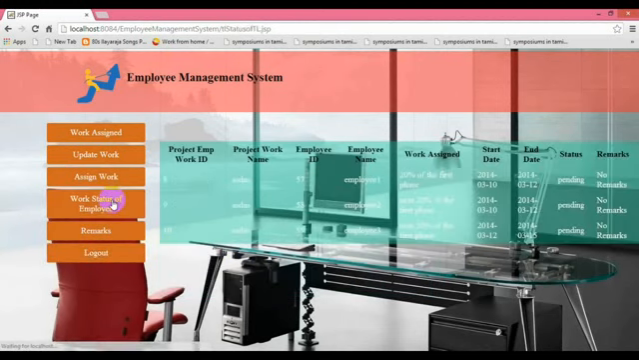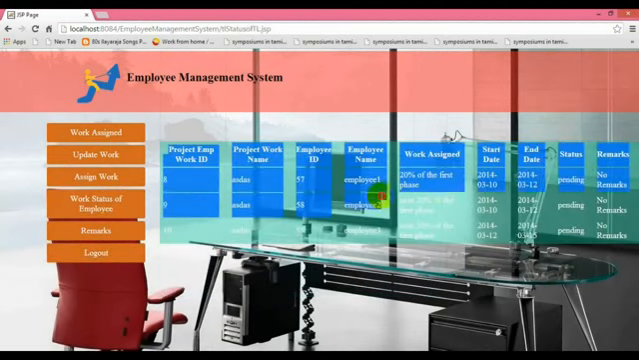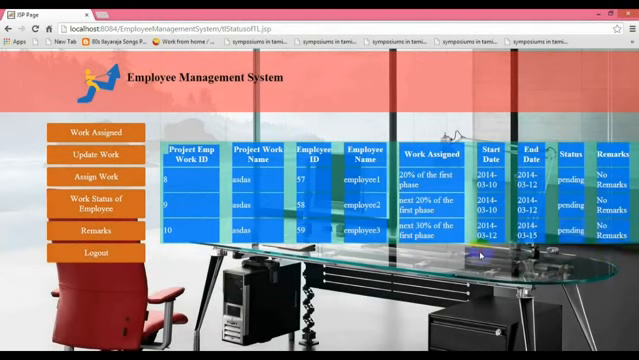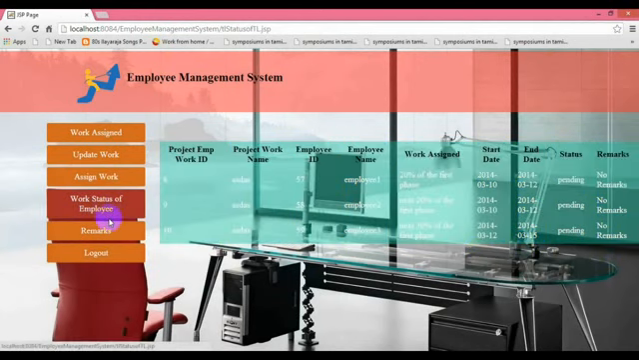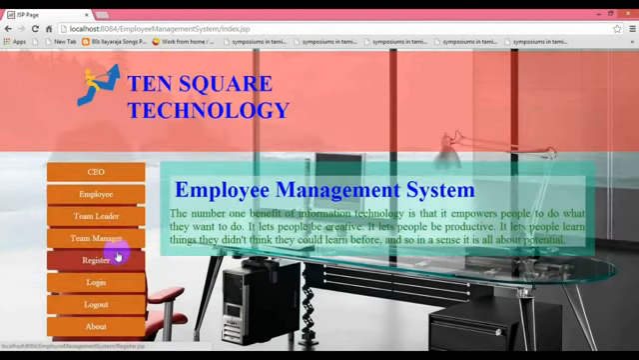Work status of the employee, we can see the status of the work, that is an employee work ID with a project work ID with a name, as well as the work assigned for the employee name, starting date and ending date, status and the remark.